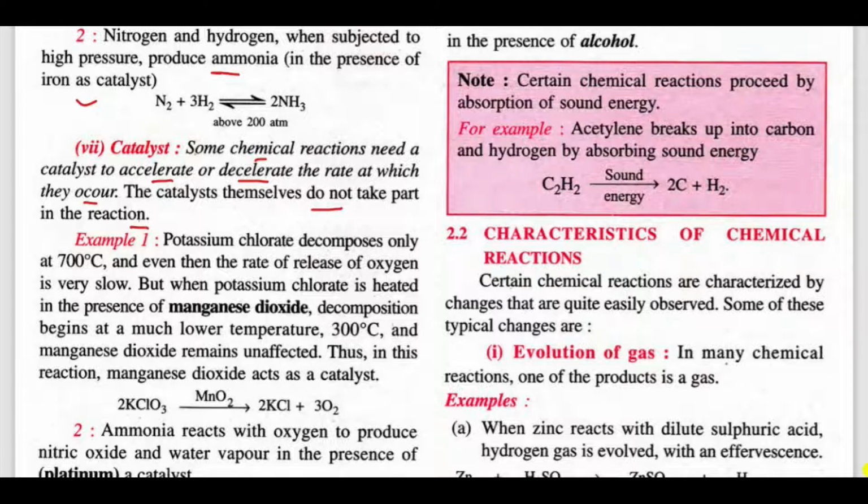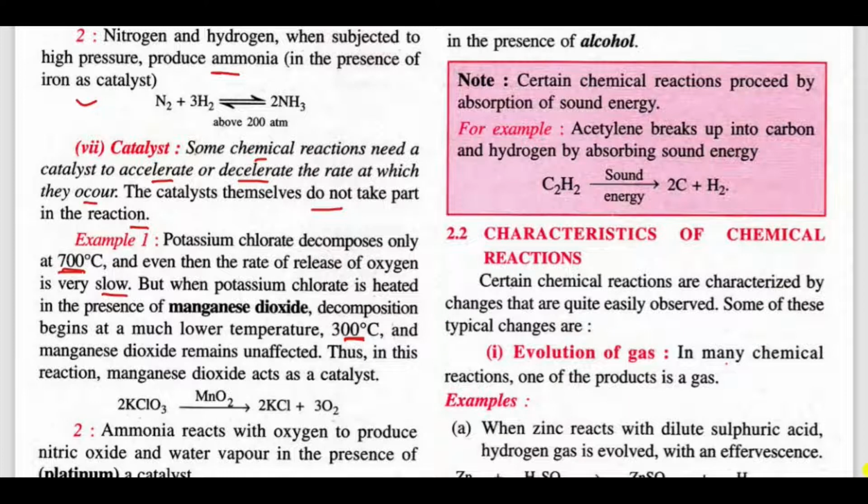Example: when potassium chlorate decomposes, we generally need 700 degrees Celsius. But by using manganese dioxide, the temperature can be reduced to 300 degrees Celsius. So potassium chlorate decomposes only at 700 degrees Celsius, and even then the rate of release of oxygen is very slow.